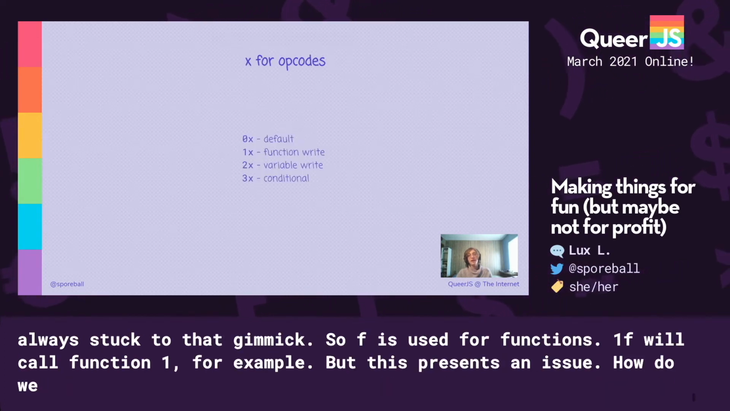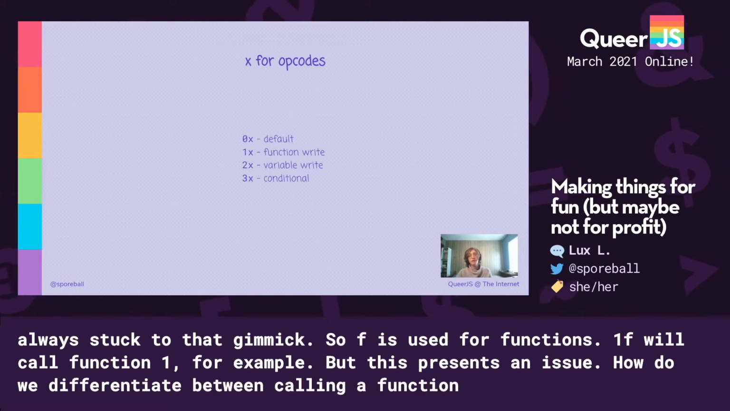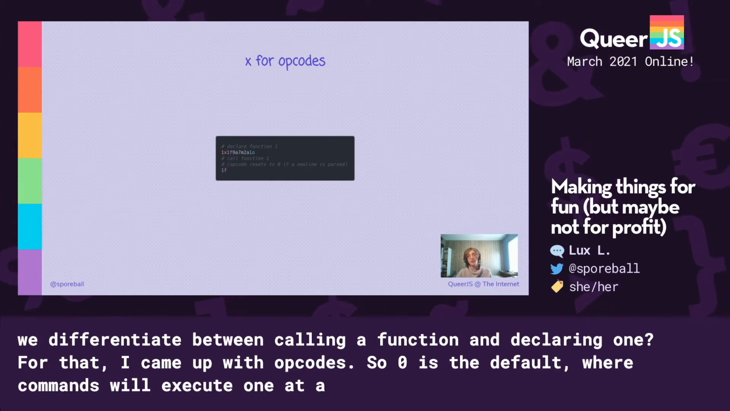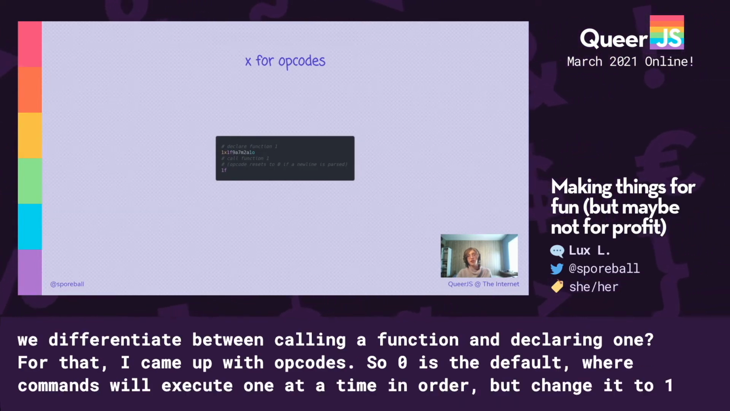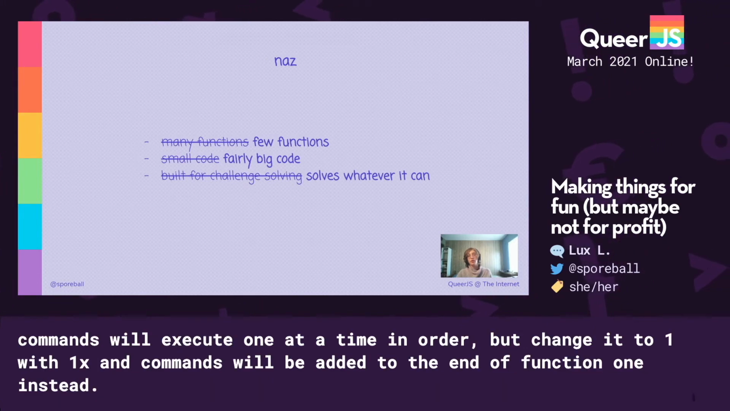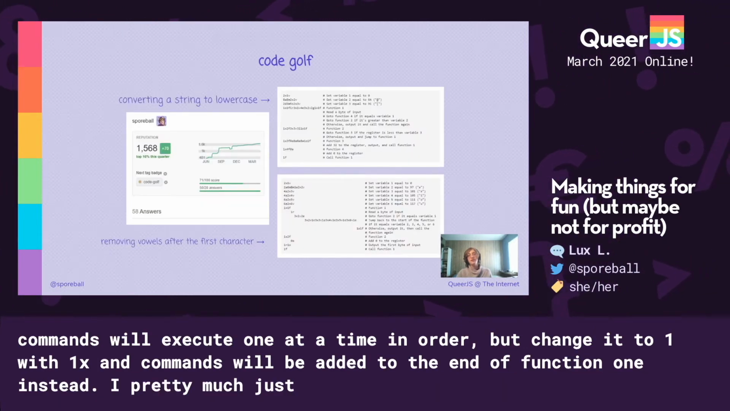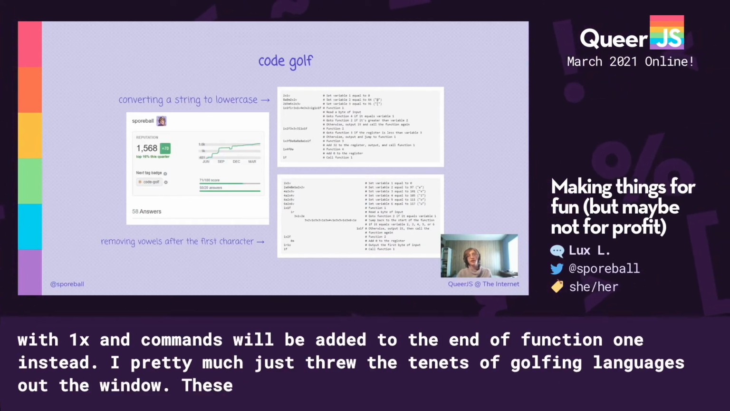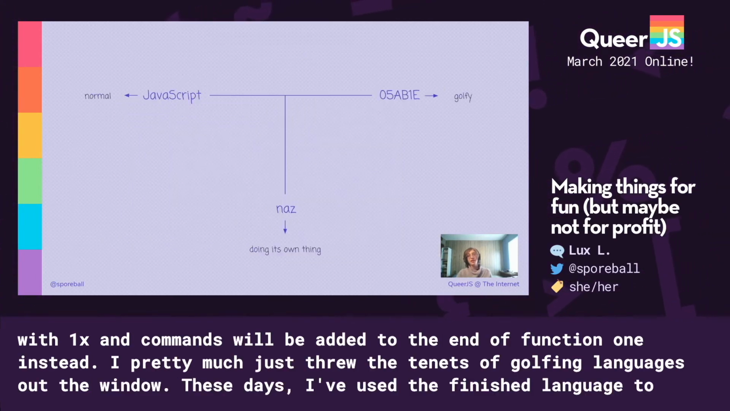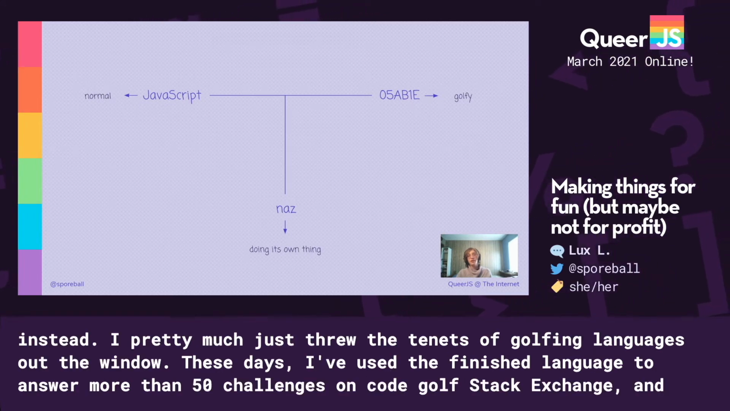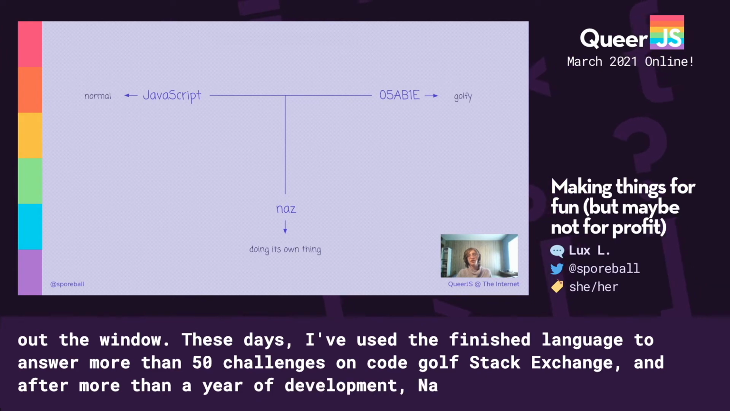Well, for that, I came up with opcodes. So 0 is the default, where commands will execute one at a time in order, but change it to 1 with 1x, and commands will be added to the end of function 1 instead. I pretty much just threw the tenets of golfing languages out the window. These days, I've used the Finnish language to answer more than 50 challenges on Code Golf Stack Exchange, and after more than a year of development, Naz has grown into something all its own, and has given me something of a reputation within the ESOLangs community.